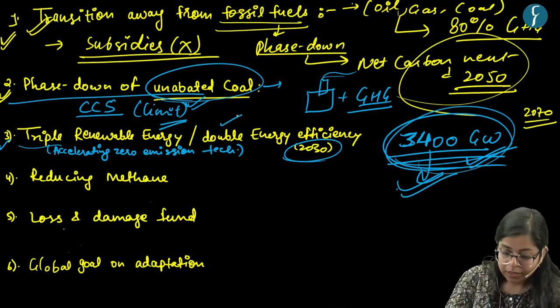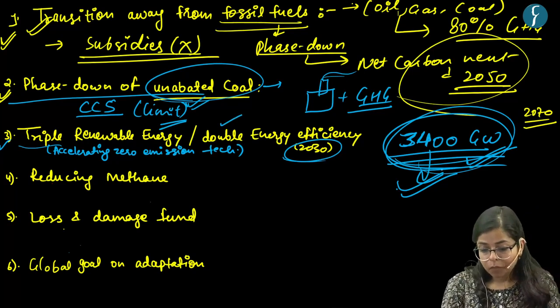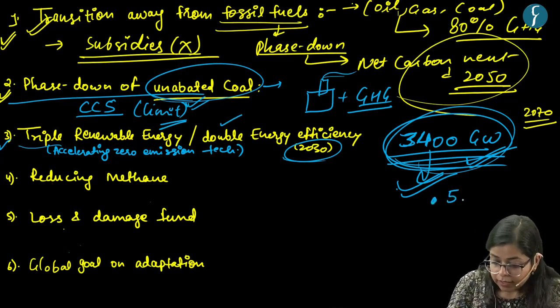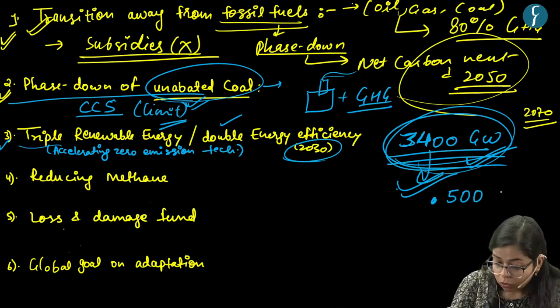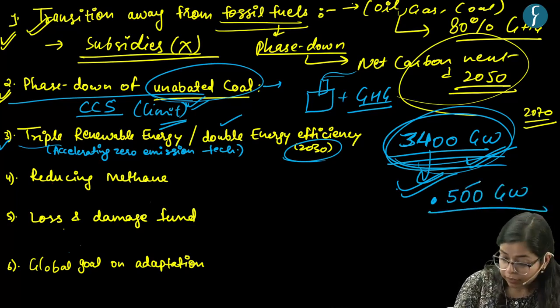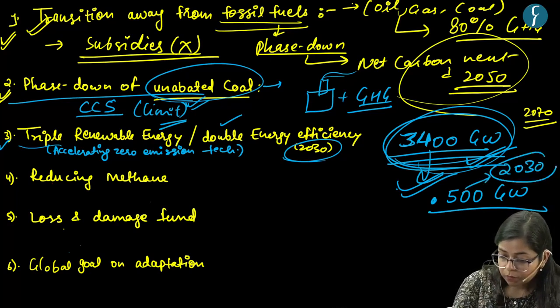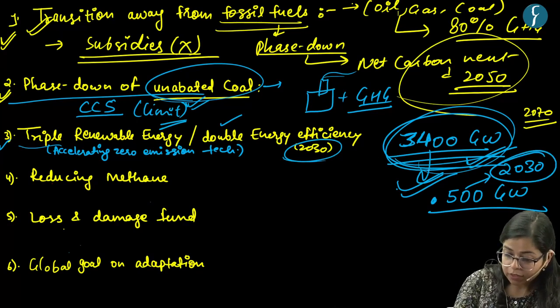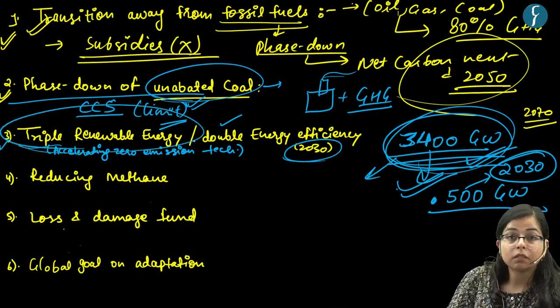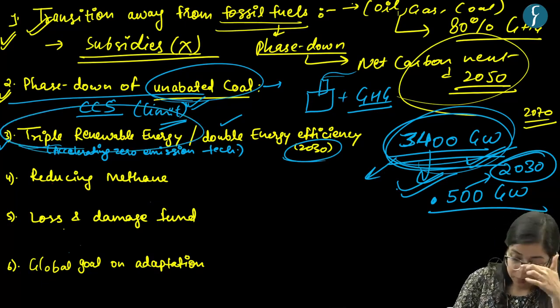And the other thing is that if we talk about India, India has a particular goal to produce around 500 gigawatt of energy through renewable energy till the year 2030. This is particularly the goal of India. Otherwise, there are global targets to triple the renewable energy production, right?